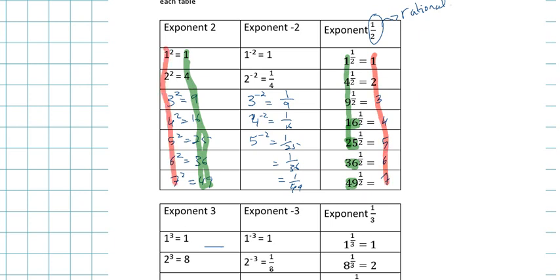Now, can you guys tell me what this is? When you put on your calculator 4 to the power of half, you get a 2. 9 to the power of half, you get a 3. 16 to the power of half, you get a 4. Does this remind you of anything?